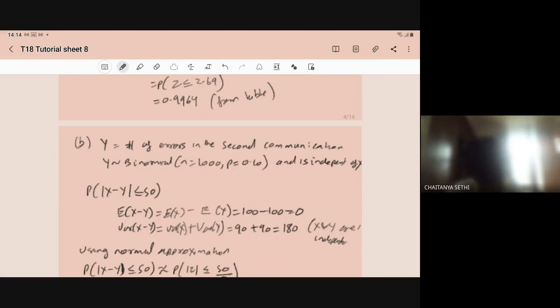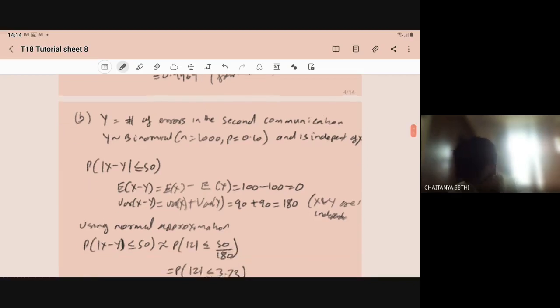So mod of X minus Y less than or equal to 50. When we compute E of X minus Y, expectation follows the linear property, so E of X minus E of Y, where both E of X and E of Y are equal to 100. So 100 minus 100 is 0.